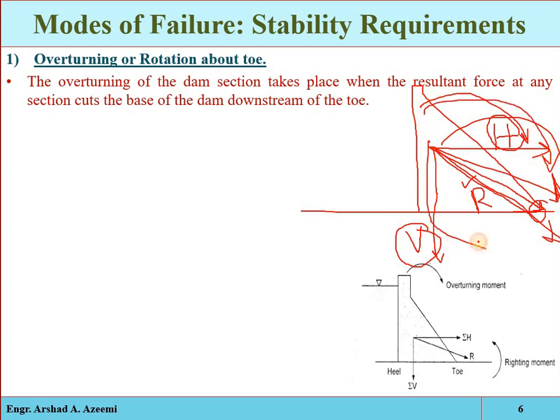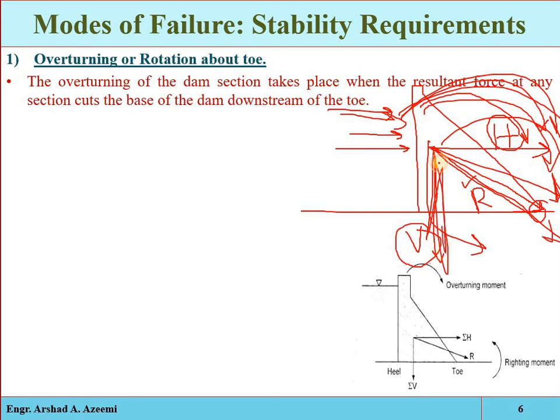We have the water pressure, the silt pressure, the hydrodynamic pressure, and the wave pressure, which can produce overturning moments. Uplift pressure can also contribute to the overturning moment. And the weight of the structure will produce the resistive moment, the righting moment, which will resist the overturning moment.